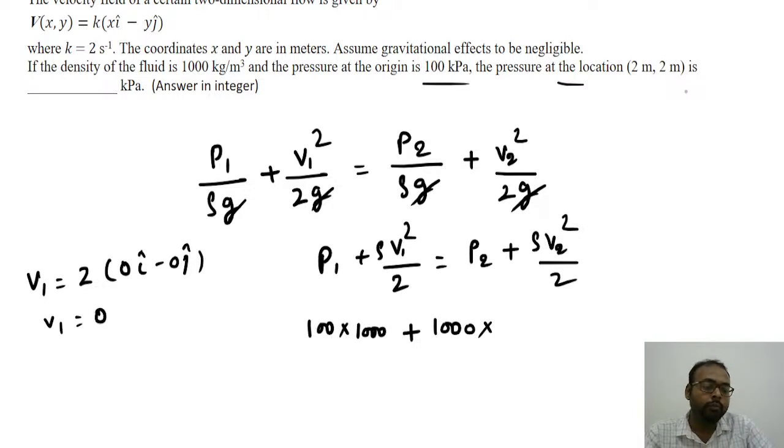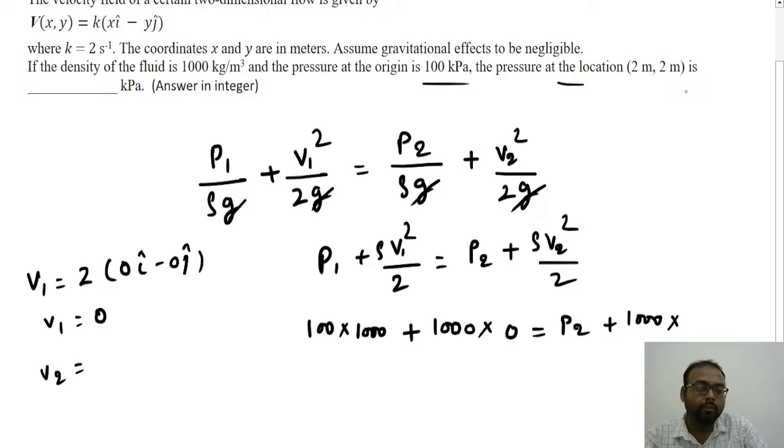So now we will put here V1 is equal to 0, is equal to P2, that is what we have to find out, the pressure at the second location, plus 1000 into the V2 value.